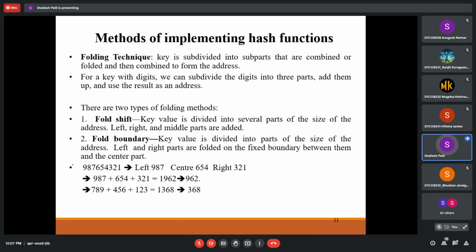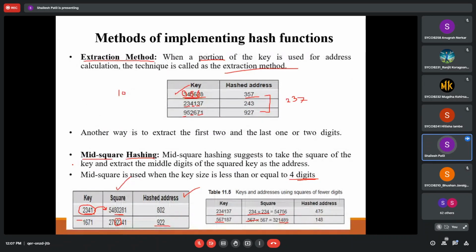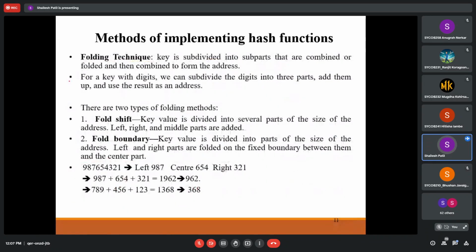Then the next thing is the folding technique. So: extraction method, mid square, and then the folding technique. In the folding technique, the key is subdivided into sub parts. If you see this particular example, the key is subdivided into a left part, a center part, and a right part. The left part will be 987, the center will be 654, and the right will be 321.